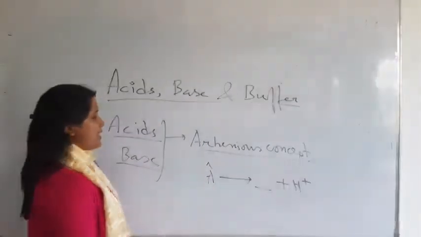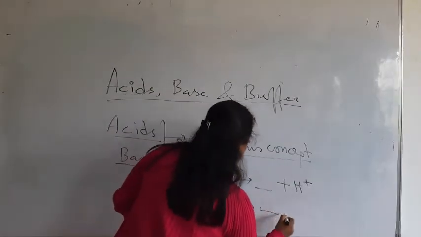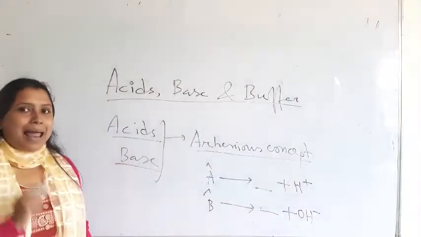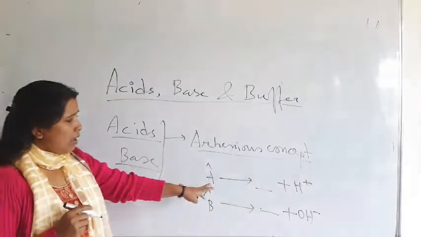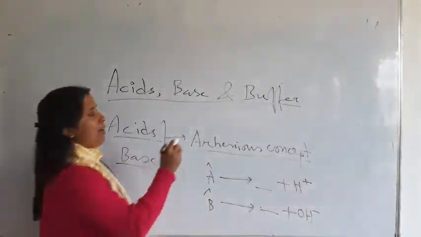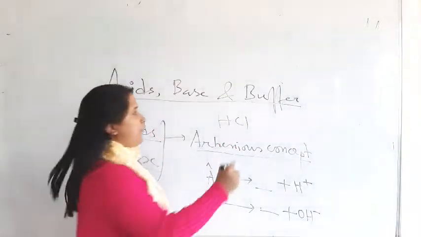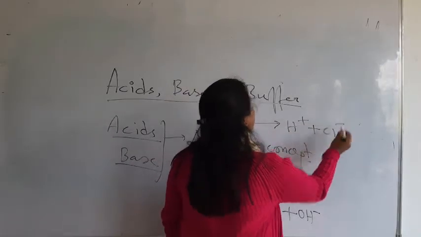And bases are the substances which release hydroxyl ion. If you apply this, no need to write, I will give the material. You can get some examples. For example, hydrochloric acid. If you dissolve it in water, it will produce H plus and Cl minus.